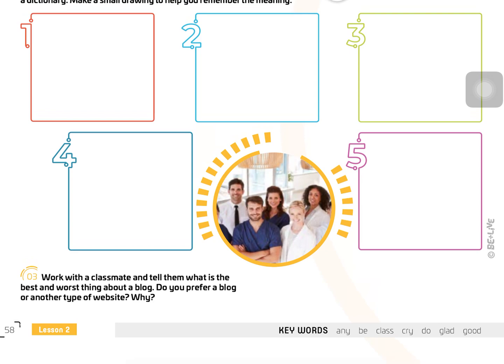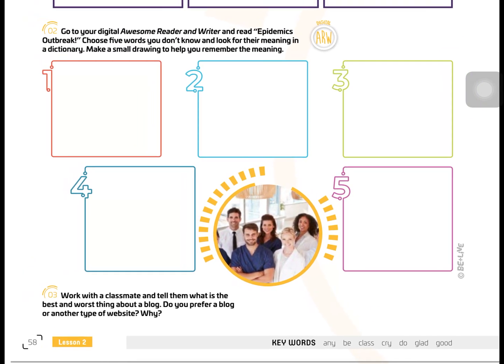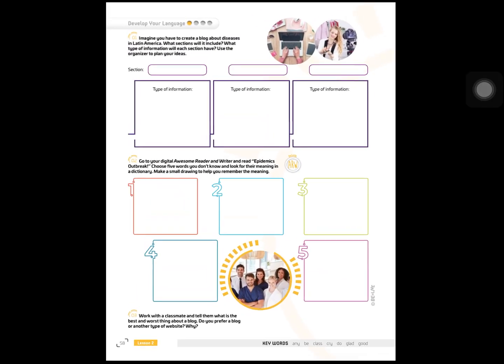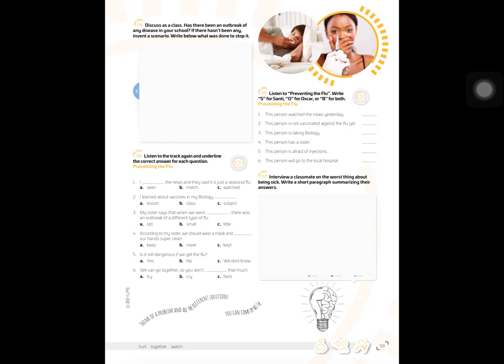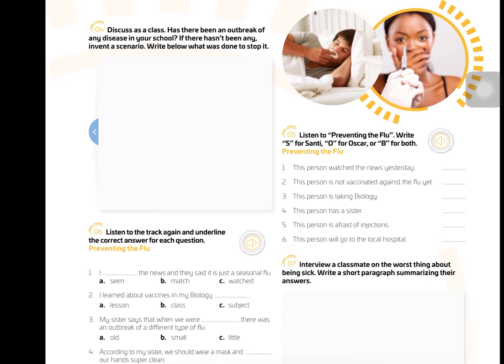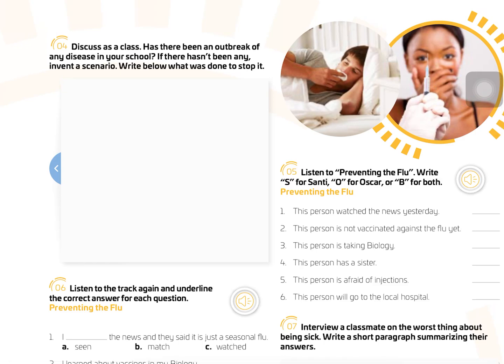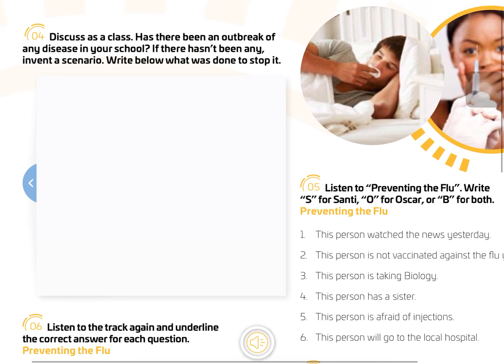Exercise 2. Go to your digital Awesome Reader and Writer and read Epidemics Outbreak. Choose 5 words you don't know and look for their meaning in a dictionary. Make a small drawing to help you remember the meaning. Okay? 5 words that you don't know. Okay, and you are going to write those 5 words here and the meanings from the book Epidemics Outbreak.